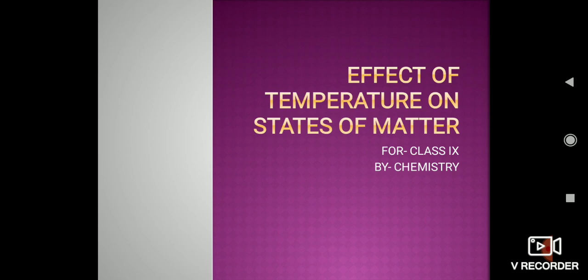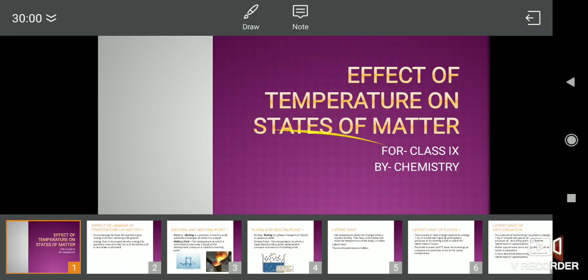Conversion means one state changes into another. So how does one state change into another? One state changes into another with the conditions, that is temperature, and the second is pressure. In this video we will study the effect of temperature on states of matter, meaning how temperature affects the state of matter. So let us study.